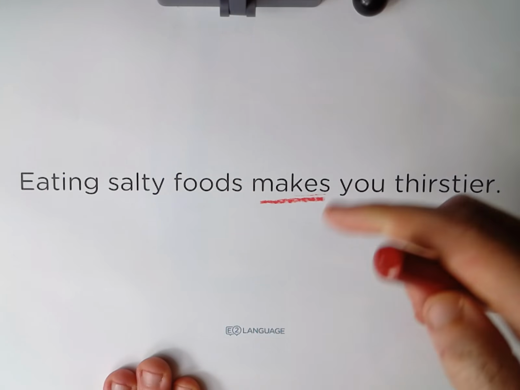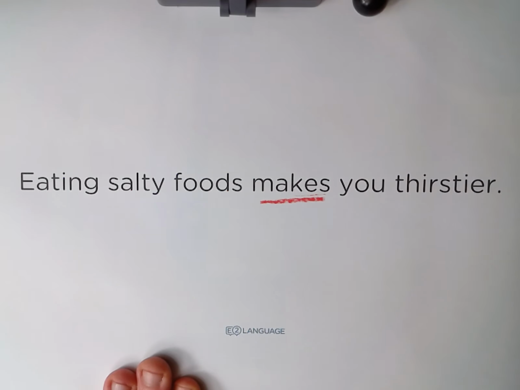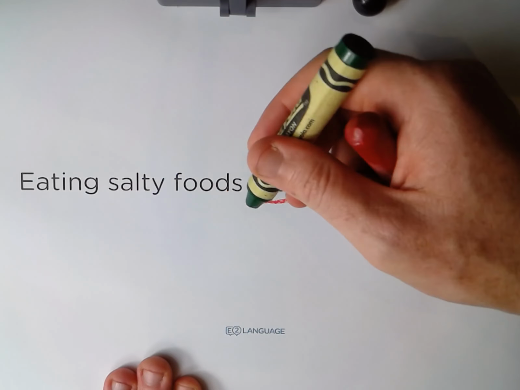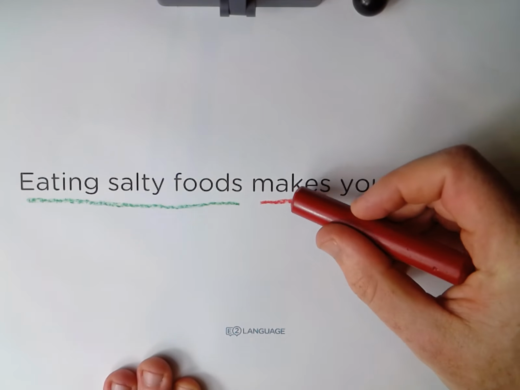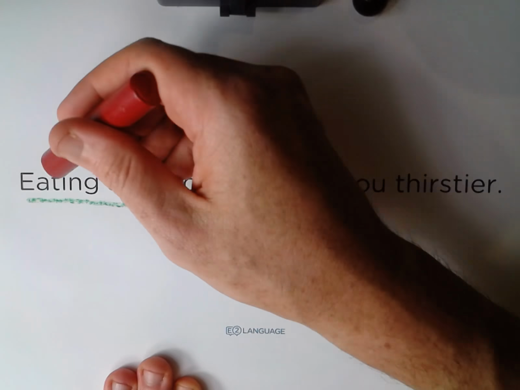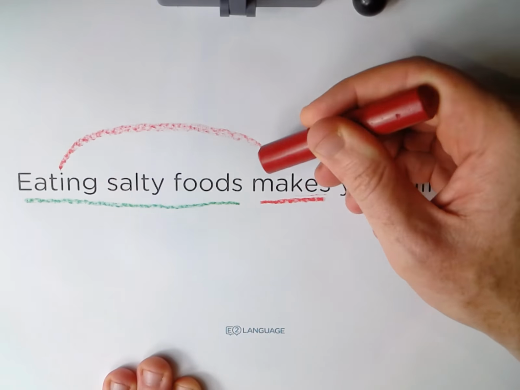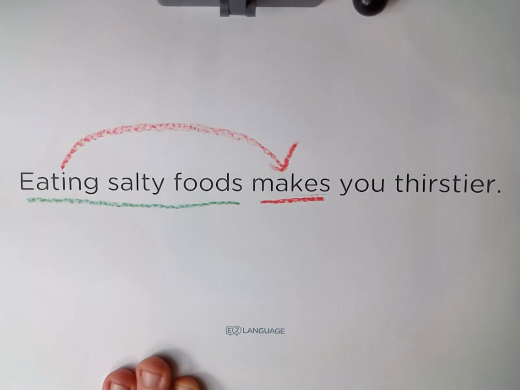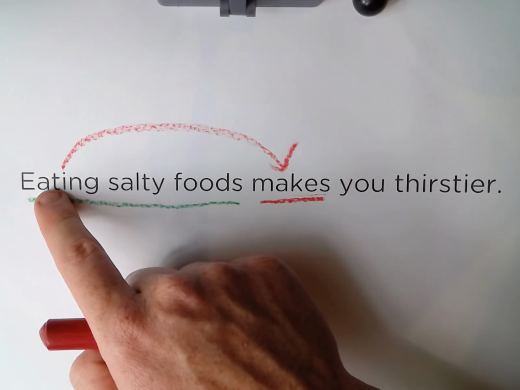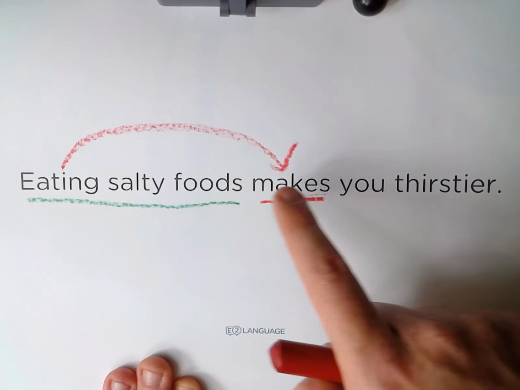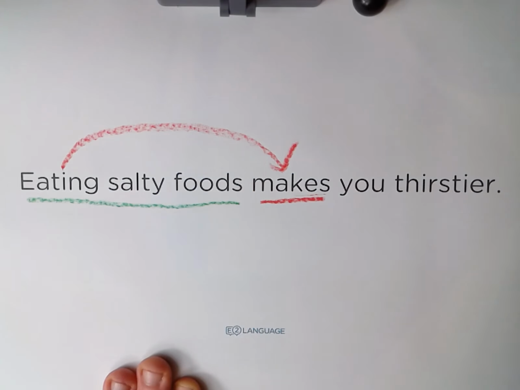It's not wrong because the subject, the real subject, well, we know that everything before the verb is the subject, but there's one word here which is changing this verb. So in fact, it's this word here, eating. So if we look closely here, eating makes you thirstier. That makes sense. Eating makes you thirstier. Cool. So that's why this verb changes to makes, because it's this single thing here. One thing does, eating makes you thirstier.